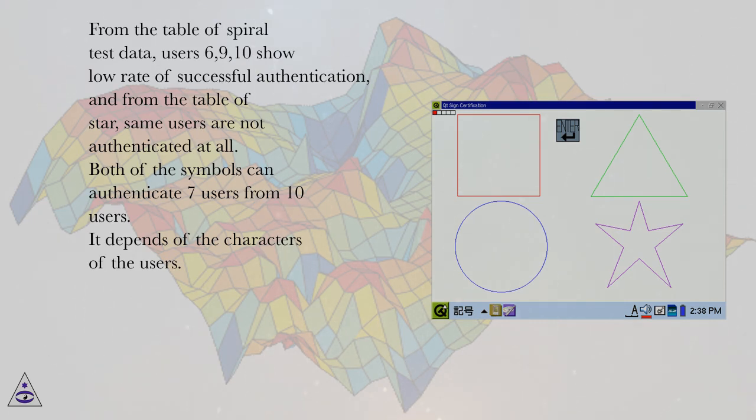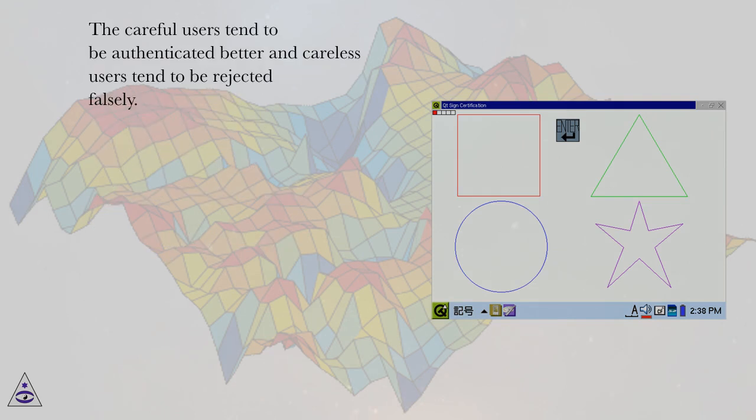Both of the symbols can authenticate 7 users from 10 users. It depends on the characteristics of the users. The careful users tend to be authenticated better and careless users tend to be rejected falsely.